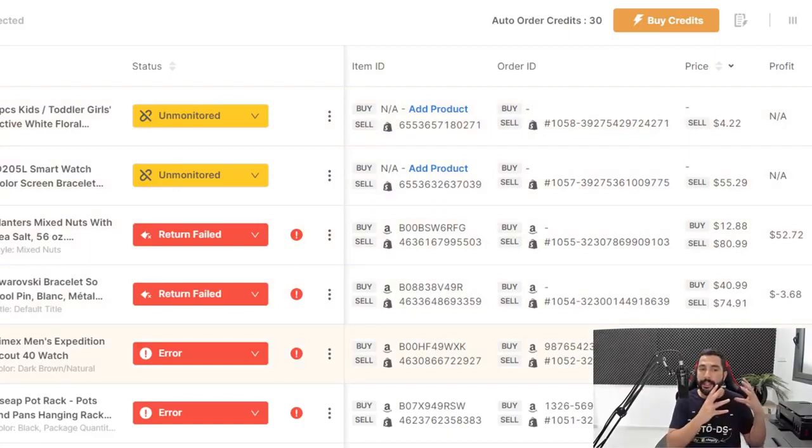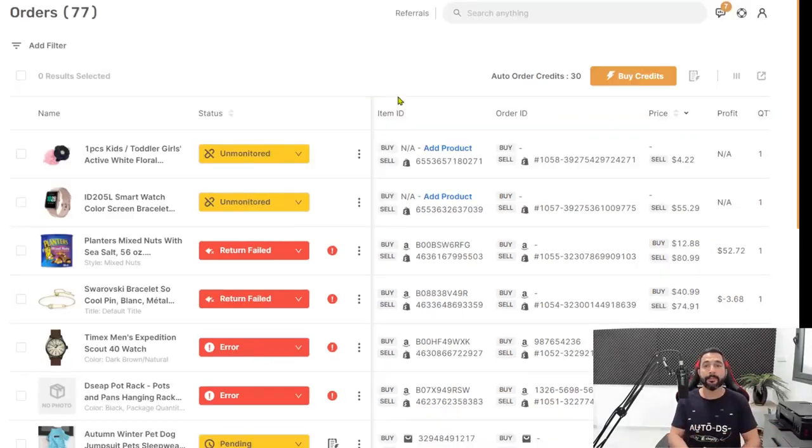And if you're using even more suppliers like Amazon and so forth, make sure that you have auto order credits to pay for each order. Each one only costs a few cents, and the automation will begin and there will be nothing left to do on your side. So that is how simple it is to process your orders automatically and process your returns automatically, update tracking numbers on AutoDS and on your eBay stores, let the customers know what's going on. Everything, once again, super automated, saving you as much time as possible.